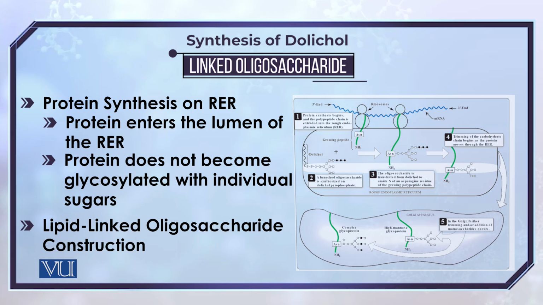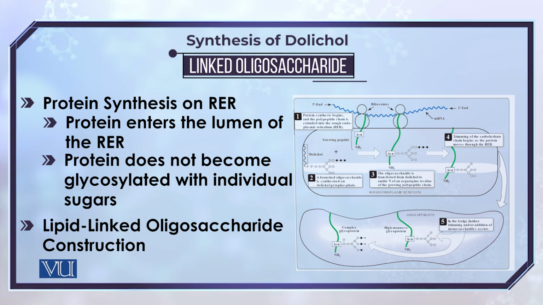The first part of the modification of the proteins starts taking place when they are moving towards the endoplasmic reticulum, more accurately, the lumen of the rough endoplasmic reticulum. Here, the proteins start getting glycosylated with the individual sugars.